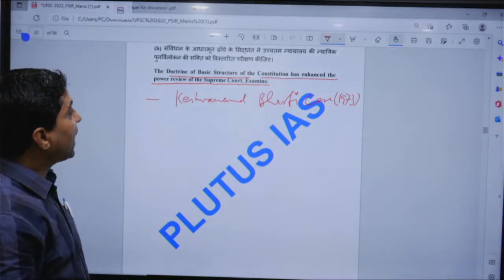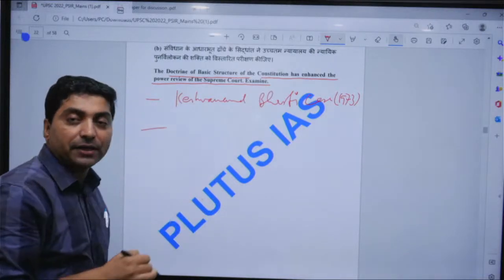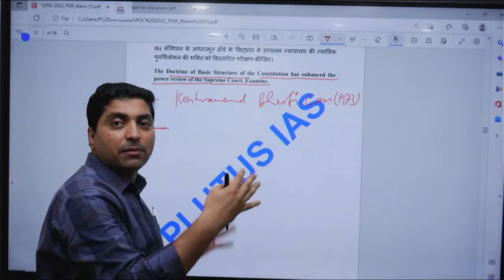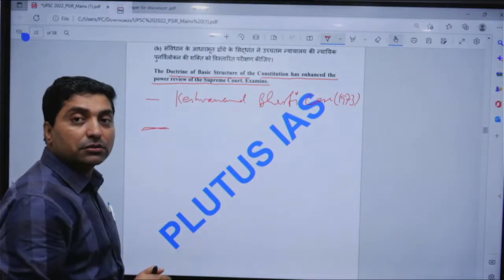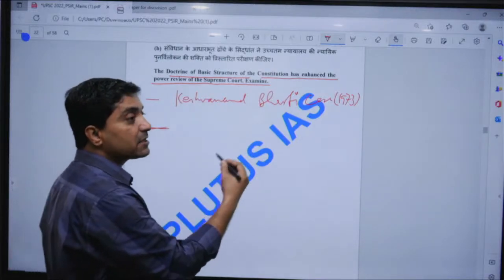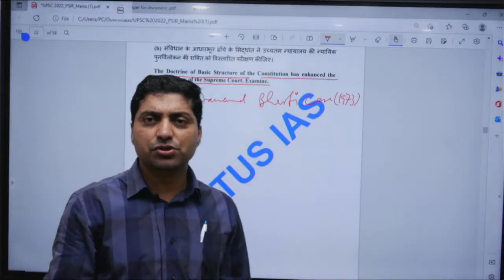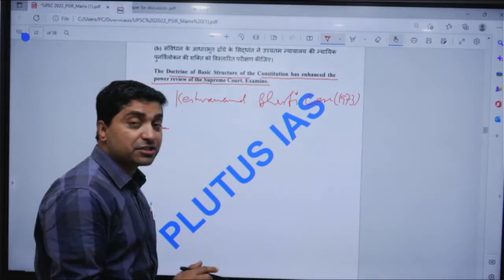And in the Kesavananda Bharati case, what happened, the Supreme Court reached a compromise between the Parliament and the court, that Parliament has unlimited power to amend any part of the Indian Constitution, including fundamental rights and preamble, but they cannot damage the basic structure.